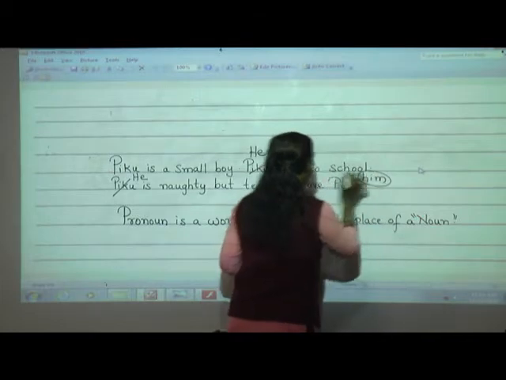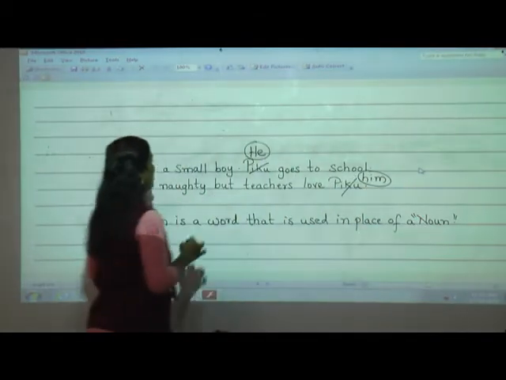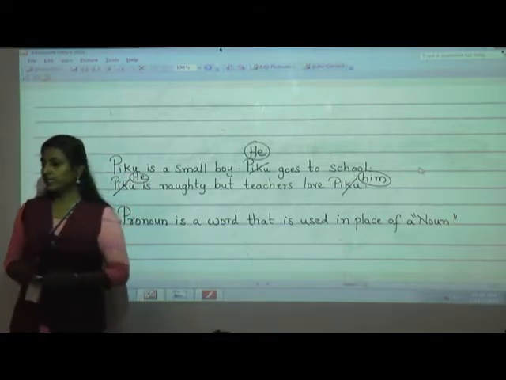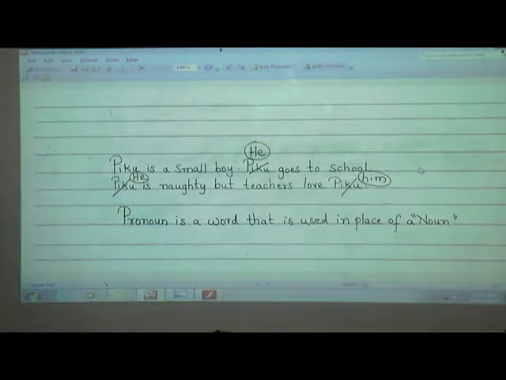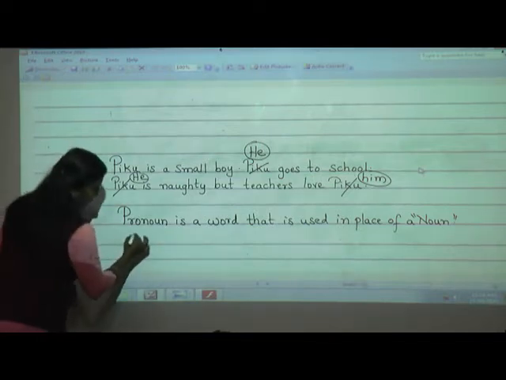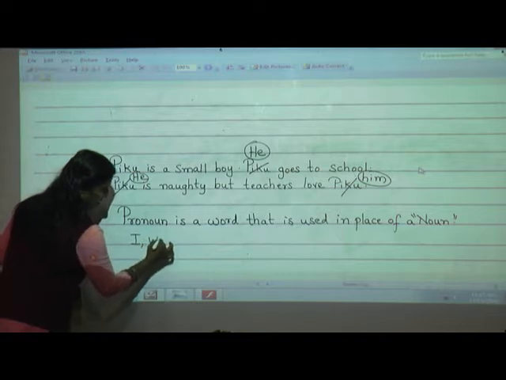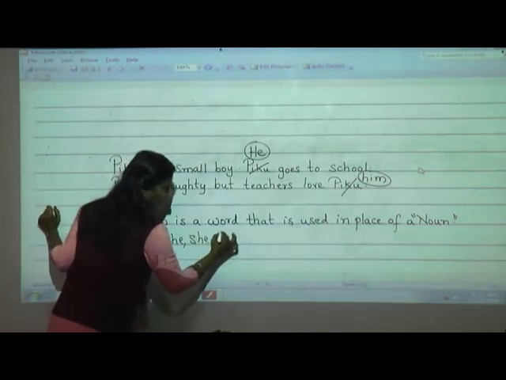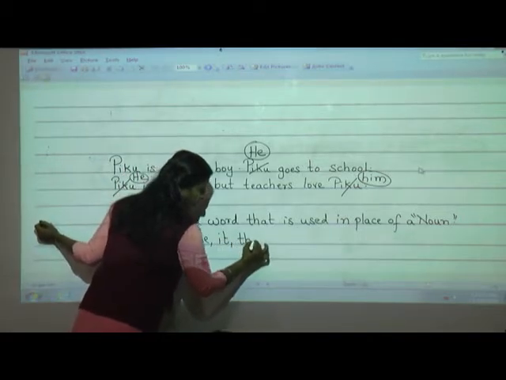So what is the pronoun I have replaced in place of the noun Piku? Yes, he and him. So these are called pronouns. There are many examples of pronoun, for example, I, we, he, she, it and they.